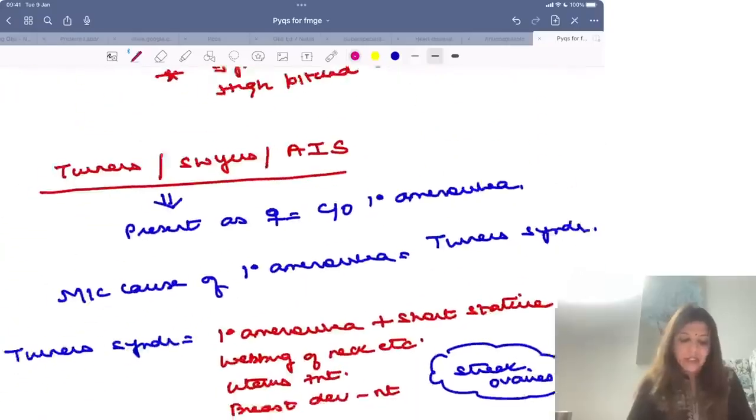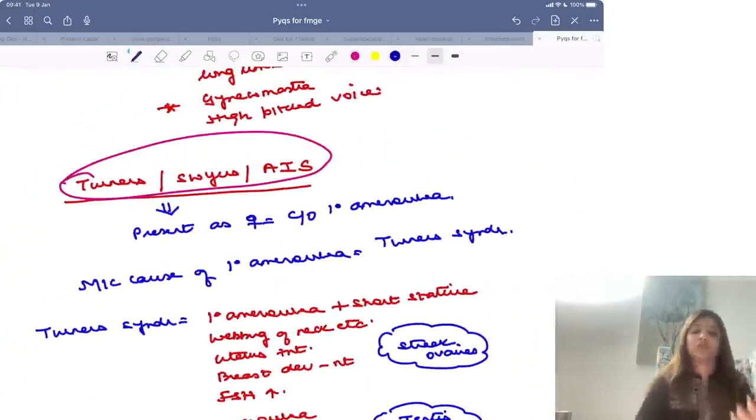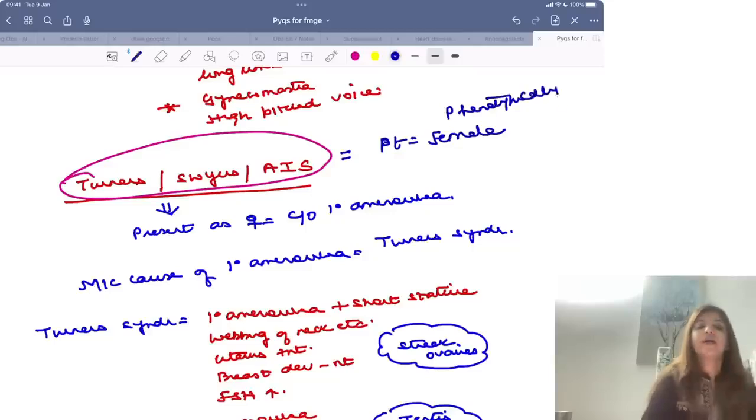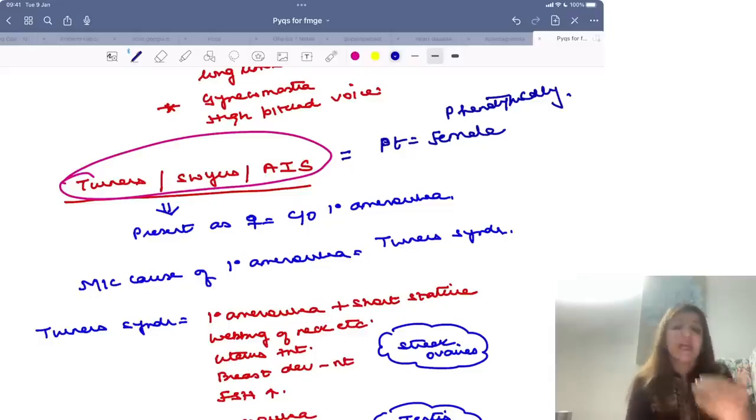Remember that in Turner's, Swyer and androgen insensitivity syndrome, also called testicular feminizing syndrome, the patient is a female patient. So phenotypically the patient is female, right? And the patient will present with primary amenorrhea, right? It will never be that the patient is a male.